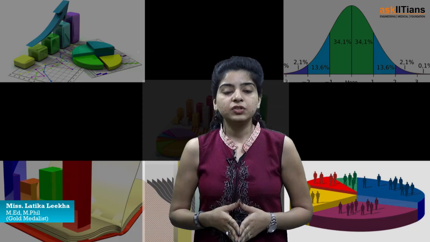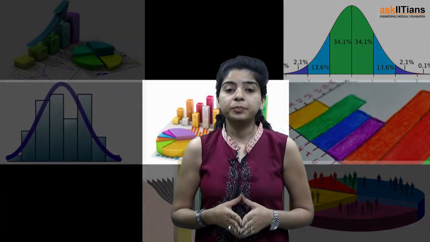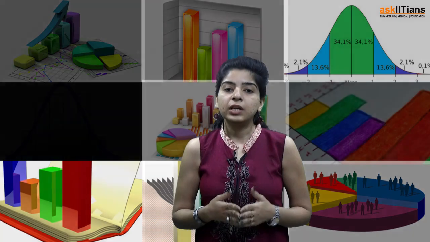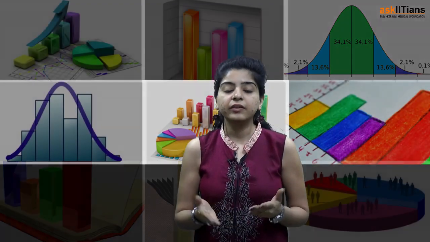Hello students, welcome back. So now in this session we'll be discussing the measures of spread or measures of dispersion. You'll get to know that with the help of measures of central tendency, that is mean, mode or median, we can only locate the central values. But these values don't help us in knowing the variability or the spread of variables in a distribution. So that is why we need measures of spread or measures of dispersion.